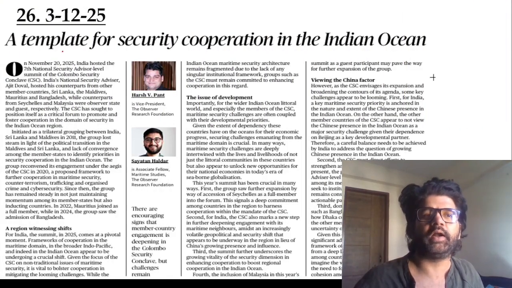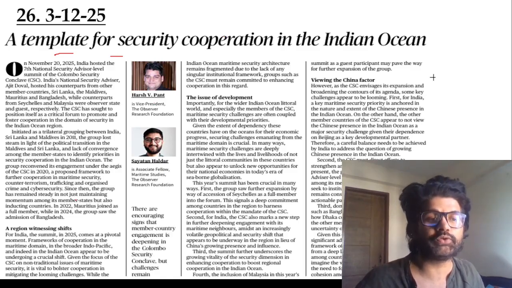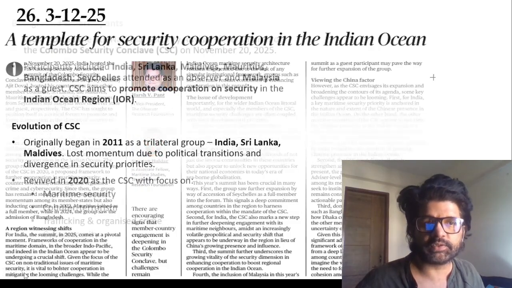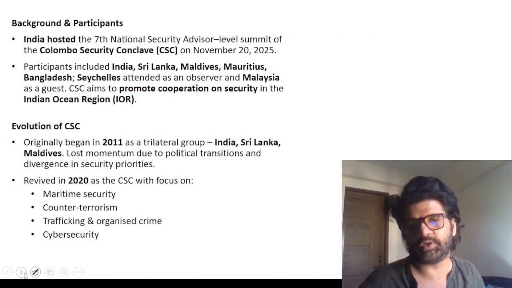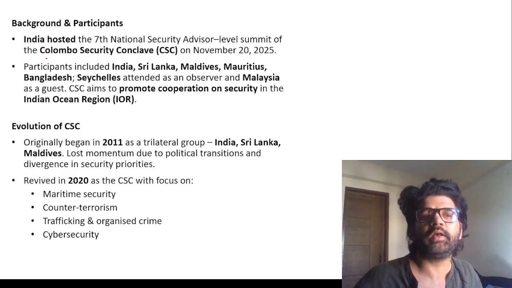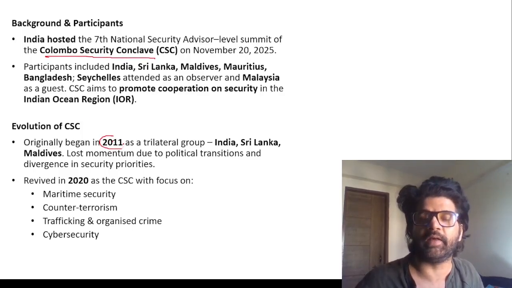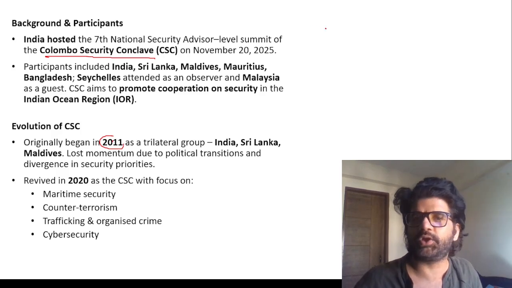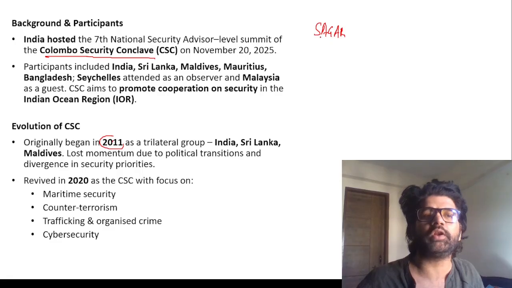So 26th article, template for security cooperation in Indian Ocean. Here, Harshvipan, Sayantan Haldar, they are talking about Colombo Security Conclave. Remember this is important. Generally, we read about ASEAN and all those stuff. We very rarely, or you may have read about it, Colombo Security Conclave started in 2011. We talk about SAGAR, security and growth for all in the region. We talk about Indian Ocean security.